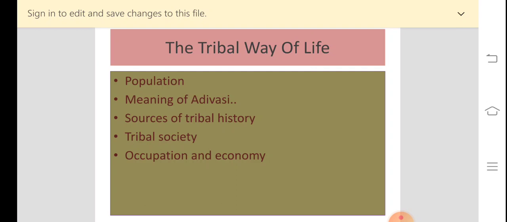Then there are, students, some other important sources also. Like what? Government documents, documents issued by the government. From that we can come to know about the history of the Adivasis. Then certain inquiry commissions set up by the government, their reports and judgments. And individual peasant petitions.